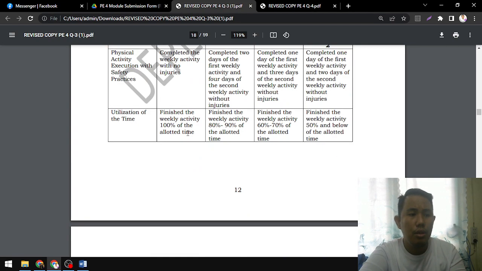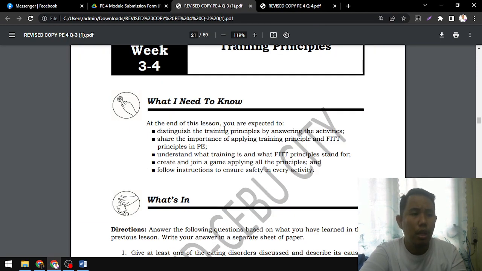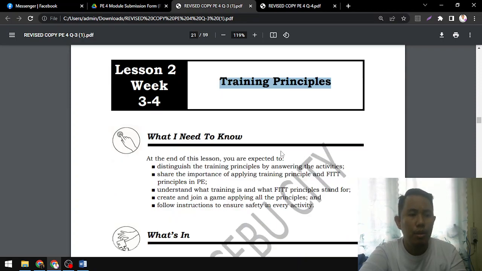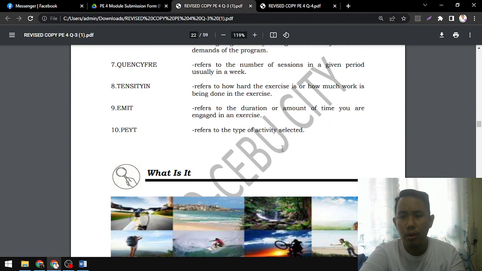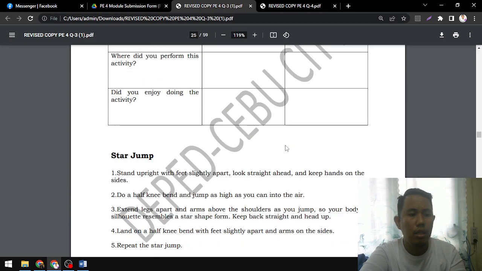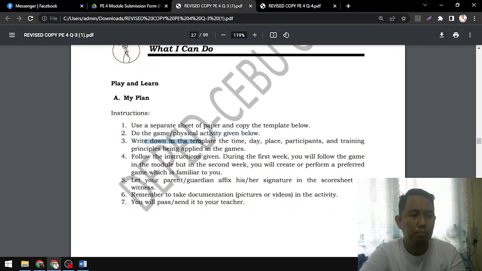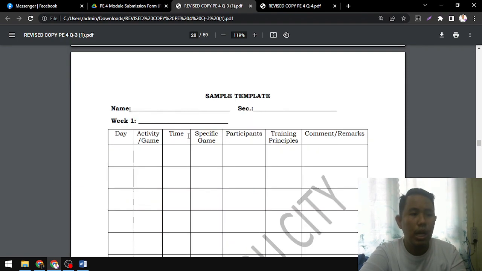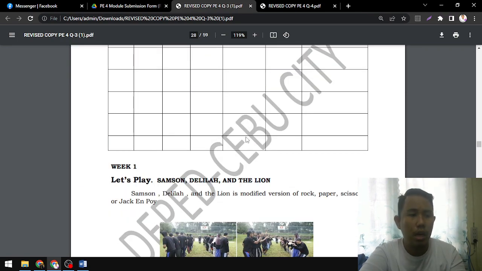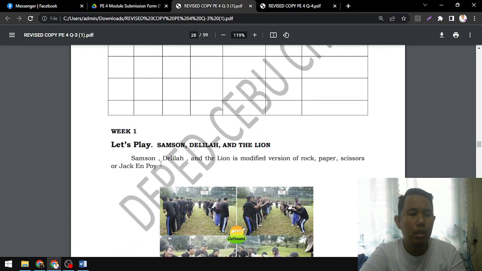All right? So ari na ta sa lesson 2. Lesson 2 week 3 to 4. So dere training principles. So this is lesson 2, kumbaga module 2, okay? Ang inyong asiran gihapon here is still what I can do. So here, okay, you are still given an instruction to write this down on a piece of bond paper. All right, so write this down, and then for week 1, ang buhaton sa week 1, all right, let's play